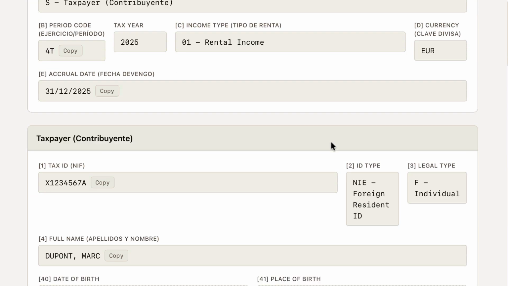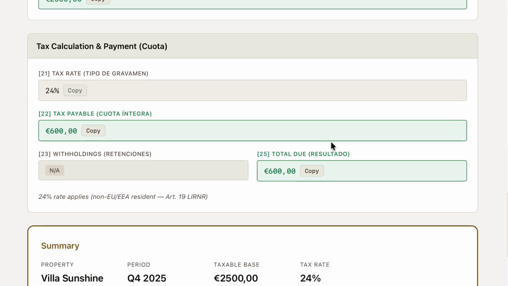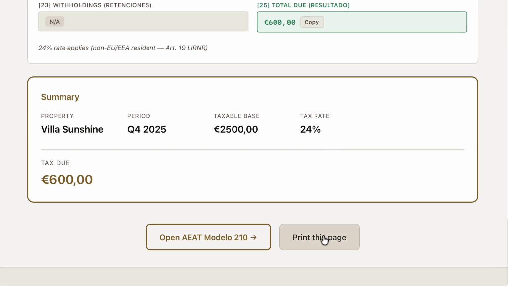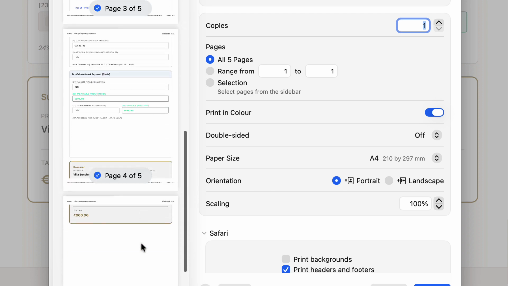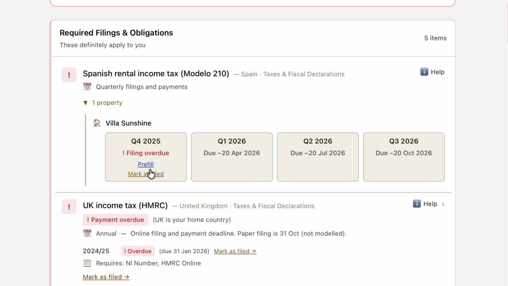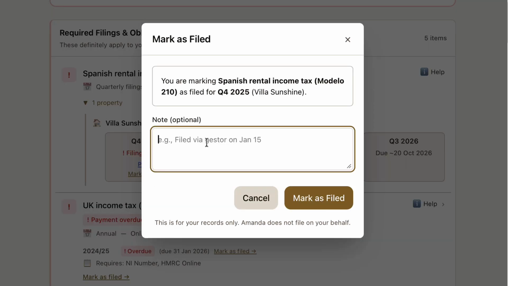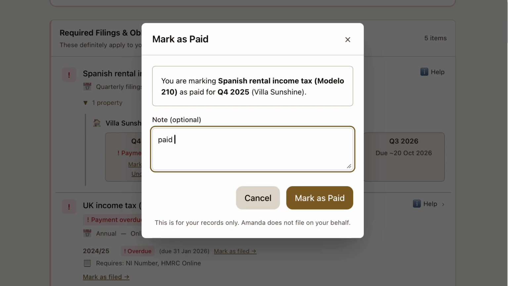Coming back to the Modelo 210 form, Mark sees the changes, approves them, and exports the form as a PDF for facilitating the filing by his accountant. As Mark receives confirmation of filing and payment by his accountant, within the Amanda exposure report, he can tick the Q4 2025 rental income tax as filed and paid, so that this obligation moves to fulfilled.